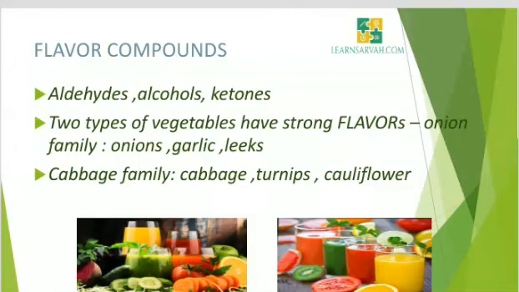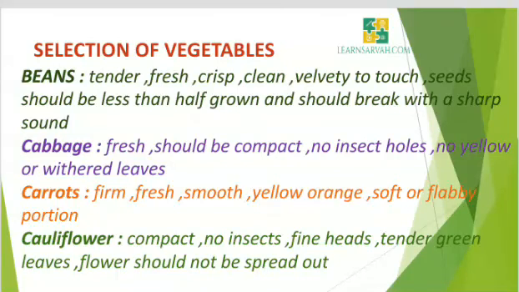Now we will come to the flavor compounds. Flavor of fruits and vegetables is extremely important to the diet. The natural flavors of vegetables are due to mixtures of aldehydes, alcohols, ketones, organic acids and sulfur compounds. Two types of vegetables have strong flavors. Those belonging to the onion family such as onion, garlic, leeks, and that of the cabbage family such as cabbage, turnips, brussels sprouts, cauliflower, and mustard.